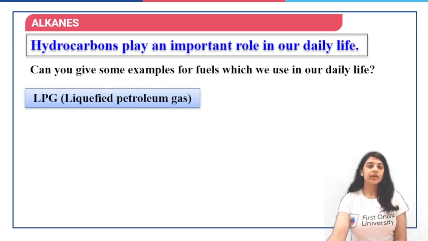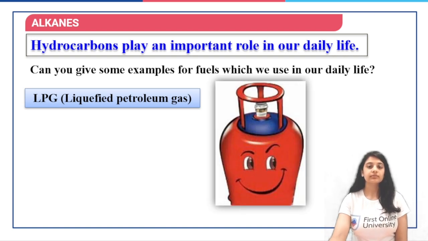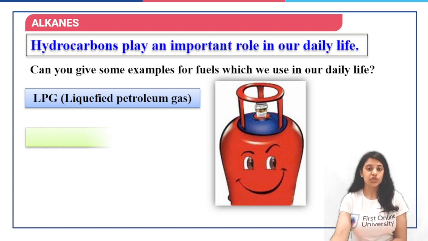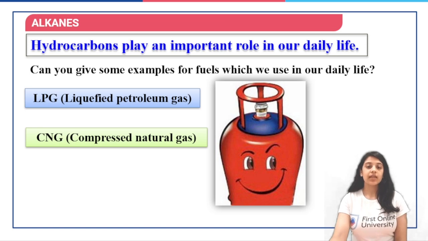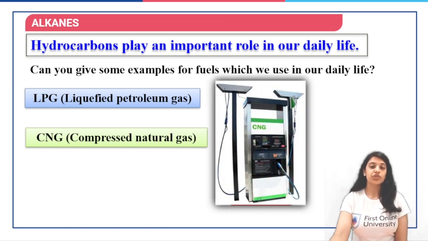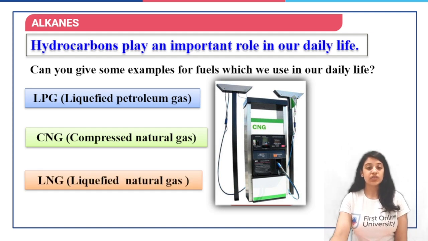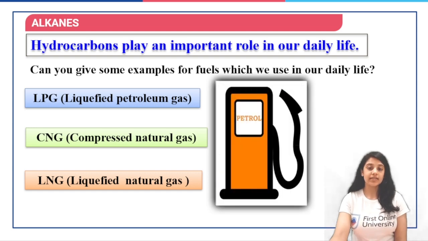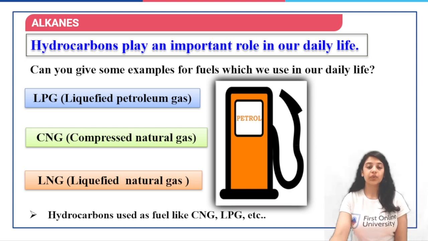LPG, liquefied petroleum gas that you use in cylinders or these days in gas pipelines also at your homes, in your kitchens. CNG, that is compressed natural gas, which is used in cars, vans, buses, etc. Then LNG, that is liquefied natural gas, which is nothing but your petrol and diesel and all. So hydrocarbons are used in fuels like CNG, LPG, etc.